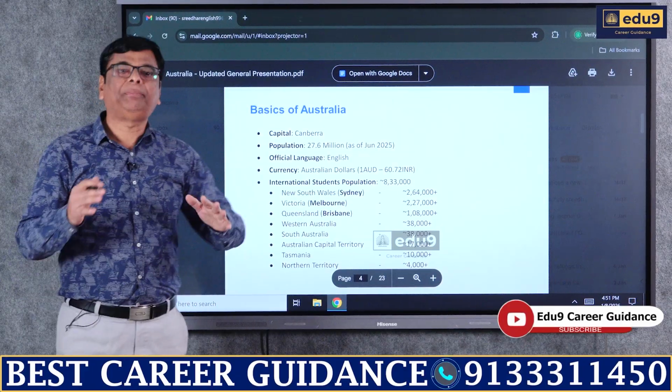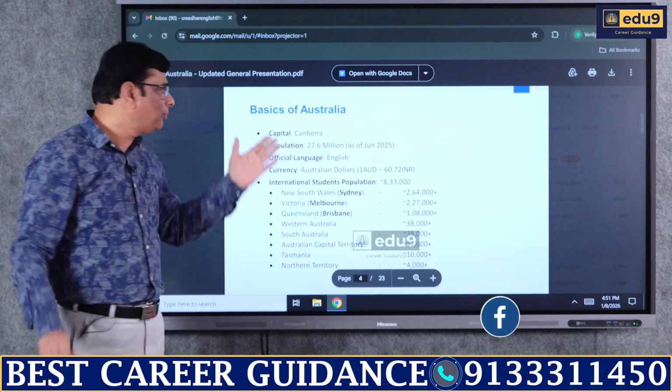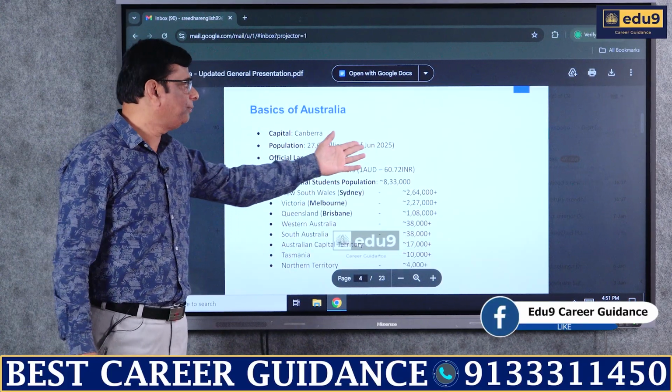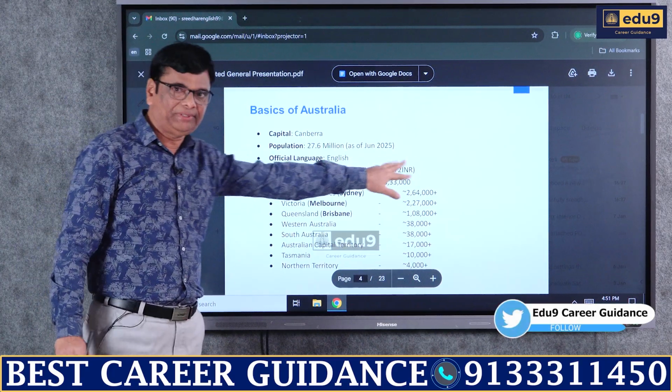Now, let us get into some details about the basics of Australia. In terms of capital, as everyone knows, it's Canberra. The population of Australia is 27.6 million as of June 2025 and the official language is English. The currency rate differs with an amount of INR.